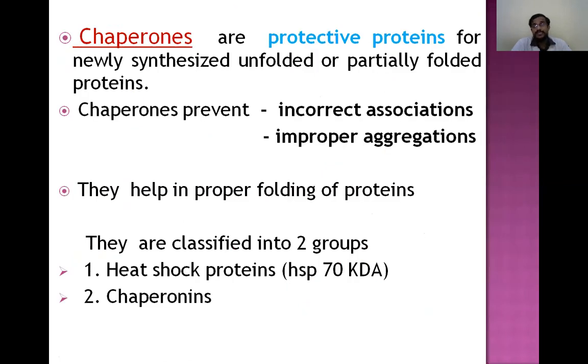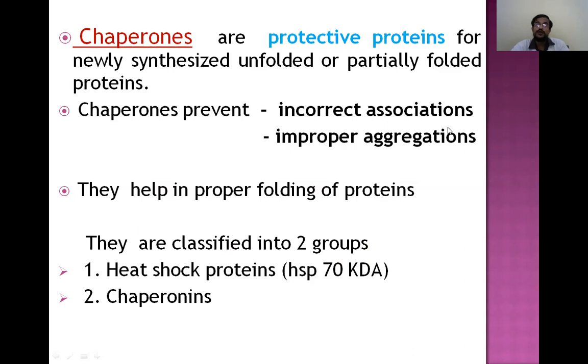And chaperones. These are protective proteins for newly synthesized, unfolded or partially folded proteins. They prevent incorrect associations and improper aggregations, thereby preventing protein misfolding. That is why chaperones are good.